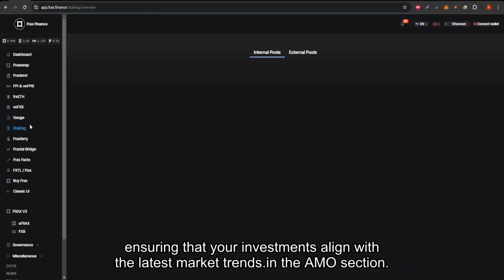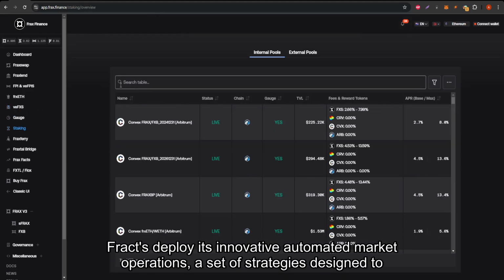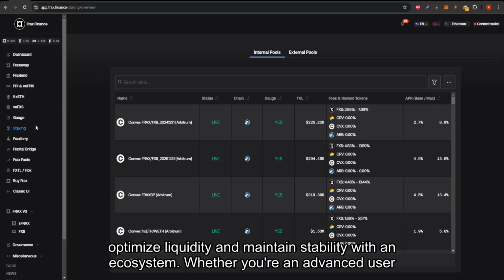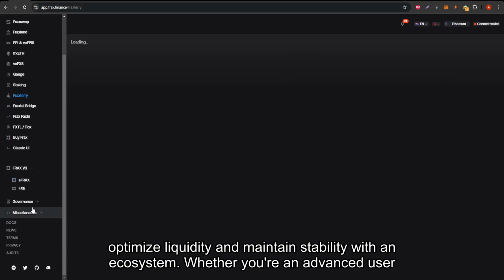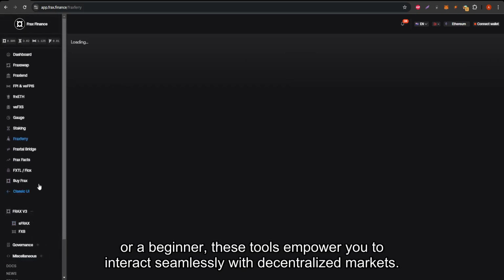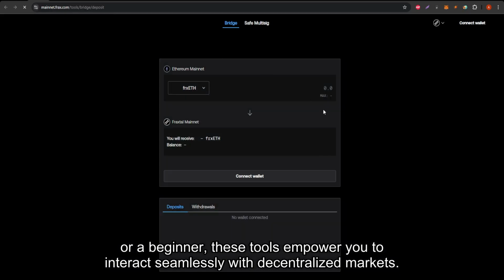In the AMO section, Frax deploys its innovative automated market operations, a set of strategies designed to optimize liquidity and maintain stability within the ecosystem. Whether you're an advanced user or a beginner, these tools empower you to interact seamlessly with decentralized markets.